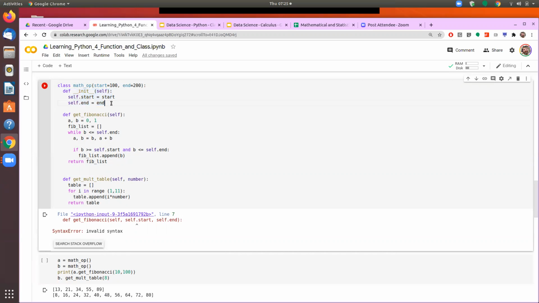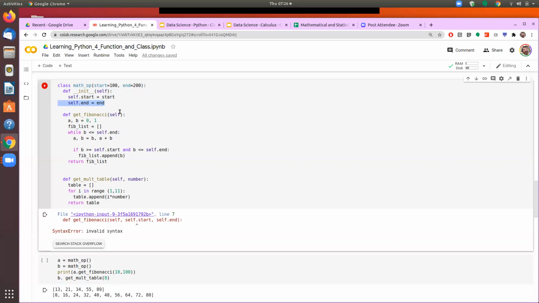Now, during the initialization process, I may decide not to do anything other than initialization, or I can do what we are seeing as the second variant, that we can define certain parameters. So whatever parameters have been passed, we create those parameters as the parameters of this class, and that's why we are using the name self.